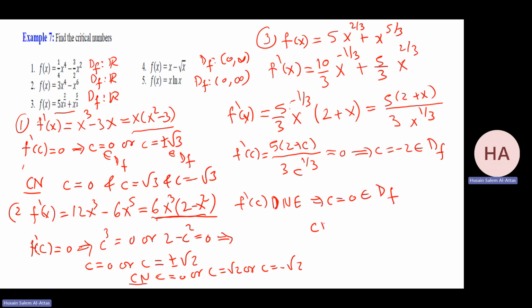So what are the critical numbers? How many do we have? 2. I have c equals minus 2 and c equals 0. Let me do number 4, which is f of x equals x minus square root of x. The domain of f is from 0 to infinity, including 0. So it's a closed interval at 0.